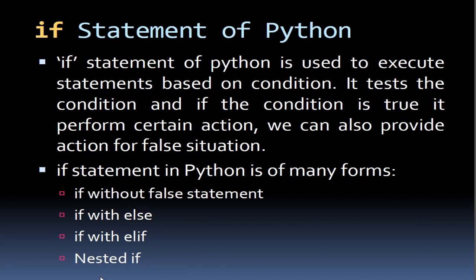Next, nested if means under if we'll get another if, then another if, and after that we'll get the false statement. We'll have a look one by one. With the flow chart you will be able to understand in a more graphical manner. So see